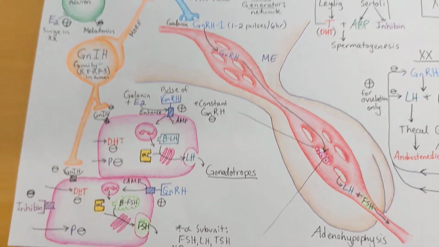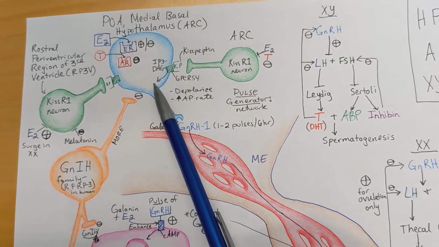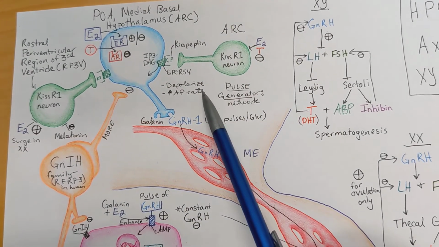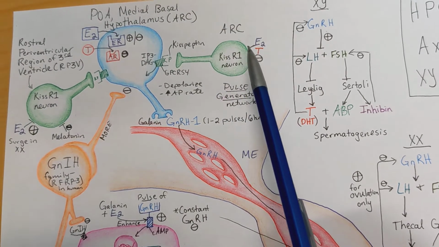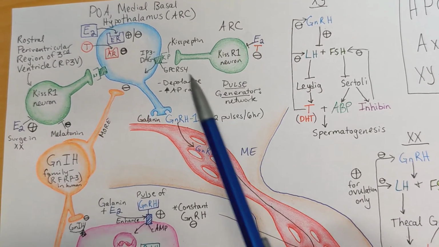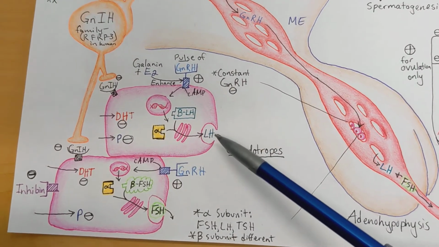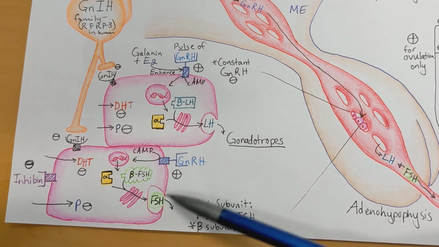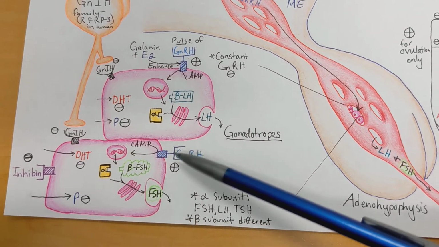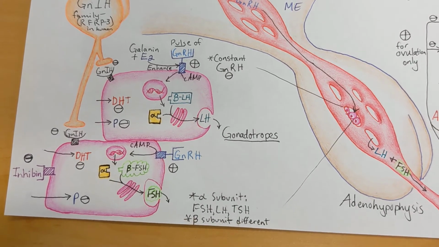Okay, so in summary, GnRH is released in pulses in response to, partly anyway, the release of kisspeptin from neurons within the arcuate nucleus. GnRH pulses trigger the release of LH, particularly when the pulses are big and fast, and also FSH, which is stimulated more by slightly slower and smaller pulses of GnRH.